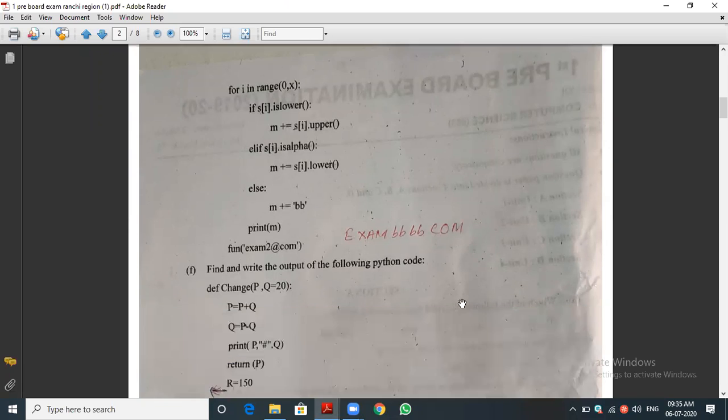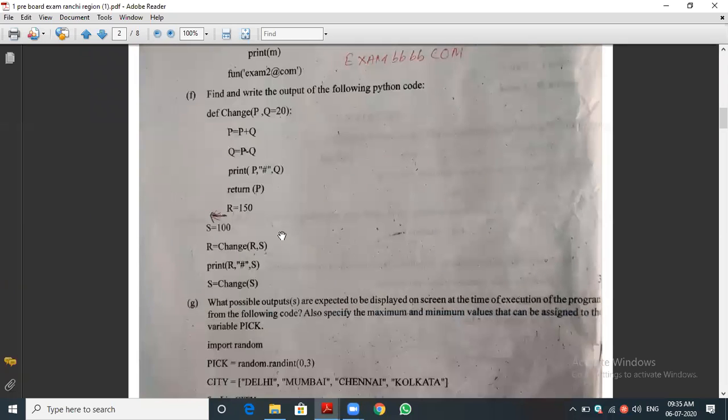You can see print M. So it is asking to print M. What is stored in M? Exam BBBB com. Have you understood? So this type of question will be asked. Okay. And next thing, find and write the output. They have given the questions and they are asking for the output.